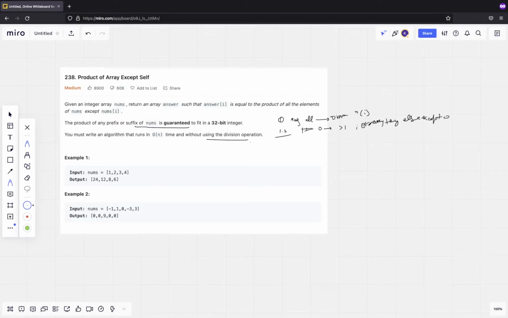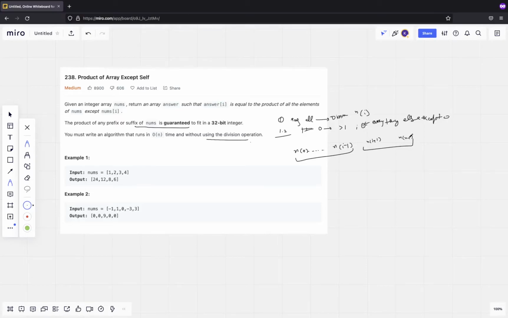Anyways, in the next solution, let's follow all the constraints. Let's think about what exactly the product is. For any particular number nums of i, it is the product of all the numbers from nums of 0 to i minus 1, and all the numbers from i plus 1 to the last number, nums of n minus 1.